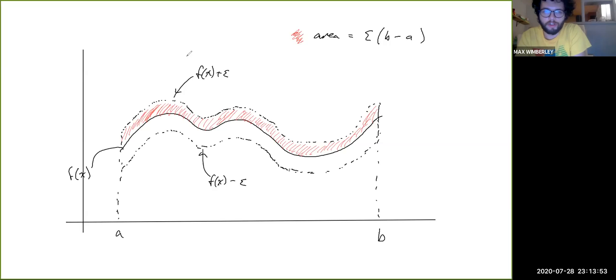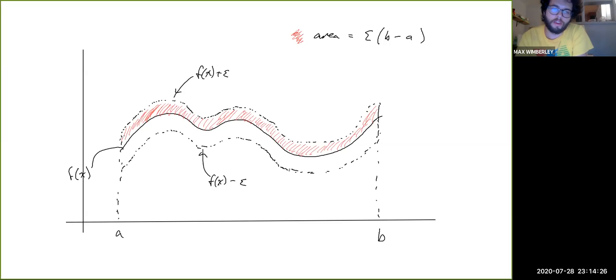All right, so here's a picture which basically shows you how the error between the integral of f of x and the integral of Fn of x is related to the pointwise distance between f of x and Fn of x, right? Because we can make Fn of x stay within this ribbon on the entire interval AB, right?